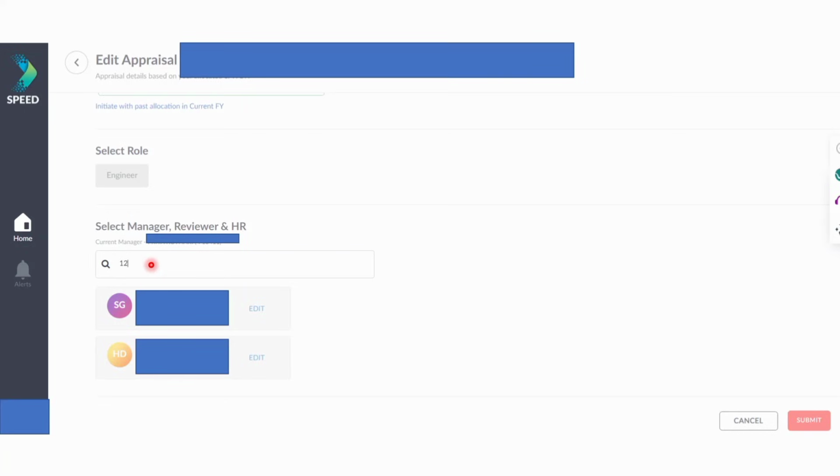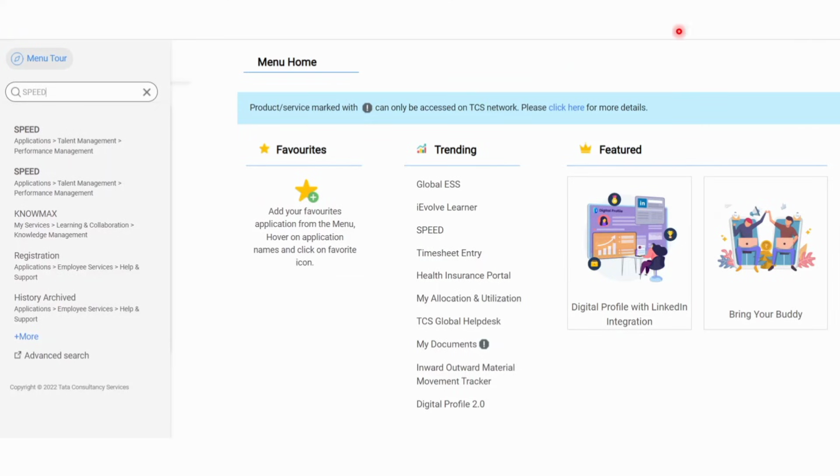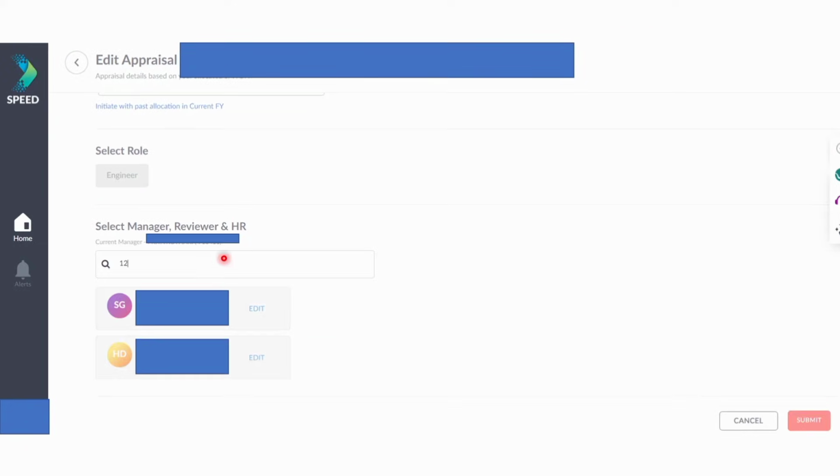Now how to find the employee ID? You can again go on the Ultimatix homepage. Here you can see that there will be an option for enterprise search, okay, in the right side corner, and you can search the name of your HR, manager or maybe even the supervisor, and then the name and their employee ID will be popped out. Okay, so you can get the employee ID from there, and make sure that you don't enter the name of the manager or reviewer. It will not work. You have to 100% add the employee ID.